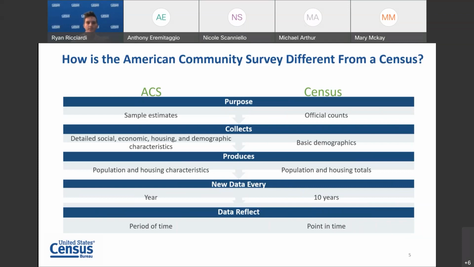What is produced? The ACS produces population and housing characteristics, whereas the census produces population and housing totals. When is the new data available? The ACS occurs annually, reflecting a period of time over which the data are collected, averaging data for 12 months or 60 months, whereas the census occurs every 10 years and reflects a point in time. Census Day is April 1st.